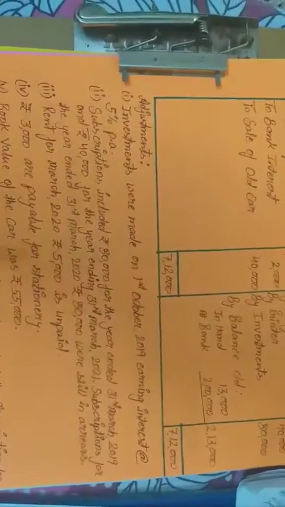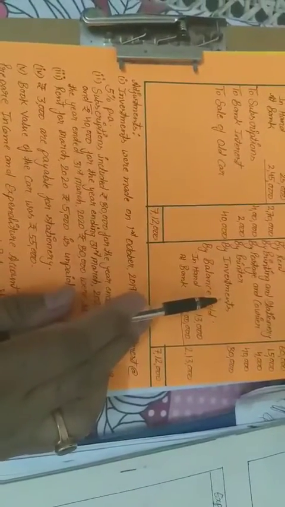So there is an investment, and on investment we always receive interest. Since the investment was made on 1st October 2019, it will come in the closing balance sheet, because our year runs from 1st April 2019 to 31st March 2020.